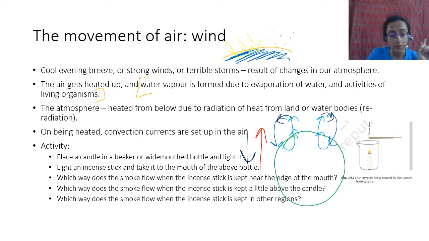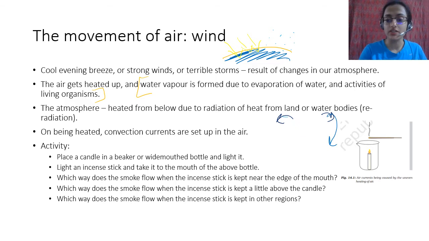Therefore the molecules of that air are expanding, they are going here and there, therefore they have high energy, and they have a tendency to escape, they go up. Whereas when the air cools down, they lose energy, they try to settle down, they become denser, close to each other, and therefore the air comes down. Again, as it gets heated up, the particles get more energy, the density decreases, it goes up, cools down, density increases, comes down. So that is a convection current.